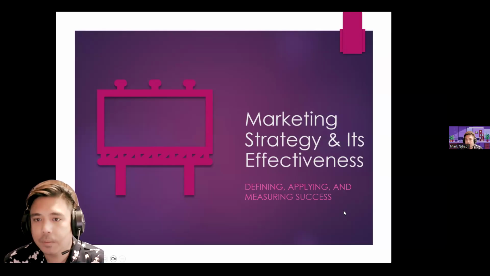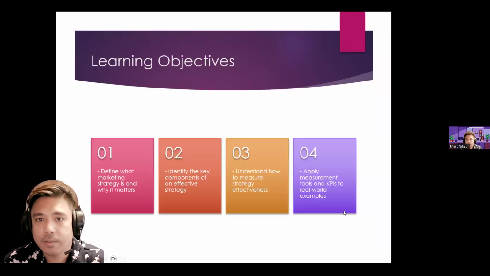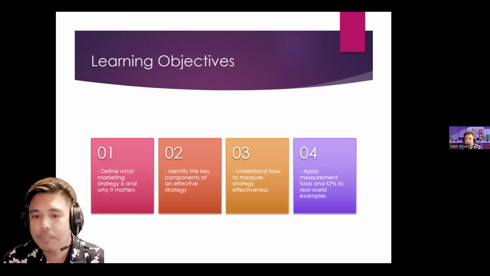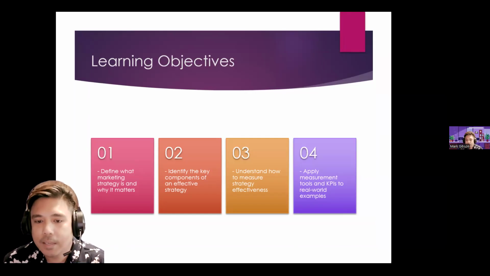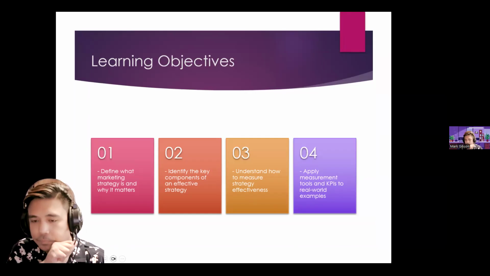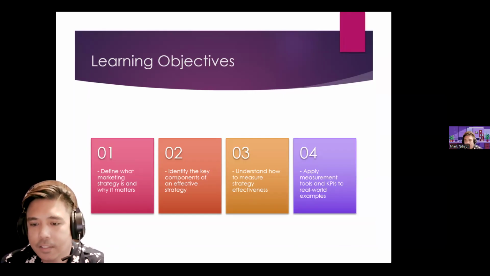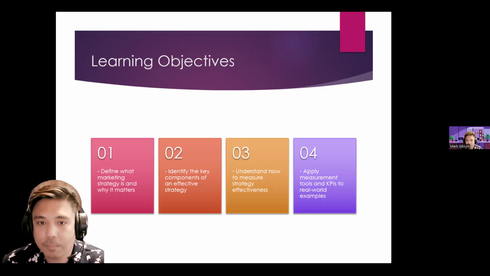So, we'll have these different learning objectives. Number one, define what marketing strategy is and why it matters. Number two, identify the key components of an effective strategy. Three, understand how to measure strategy effectiveness. And fourth, apply measurement tools and KPIs to real world examples.